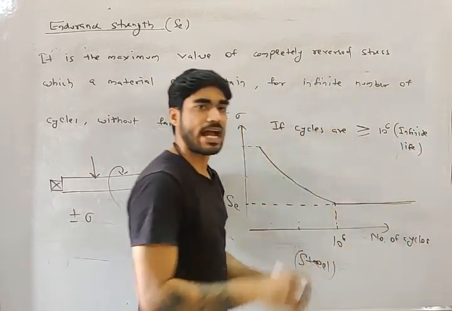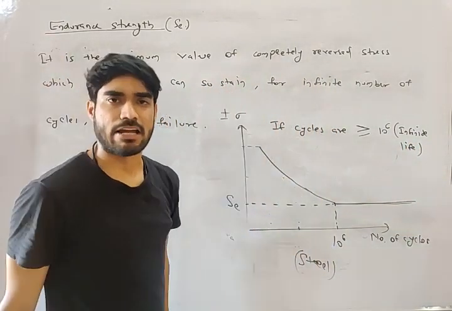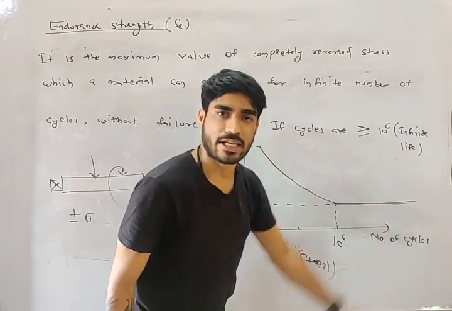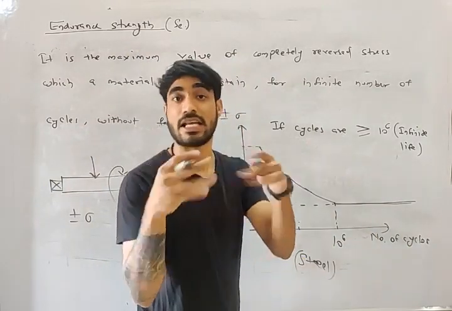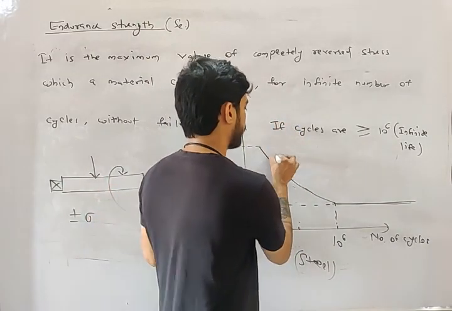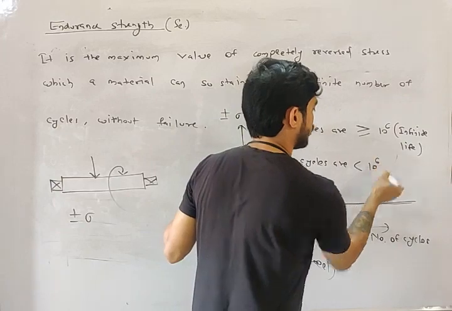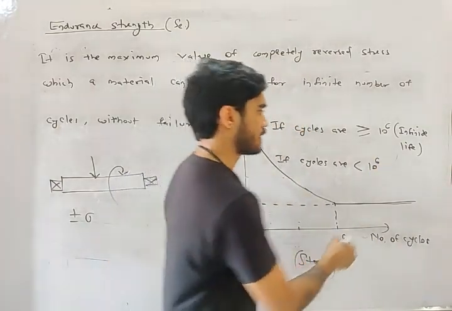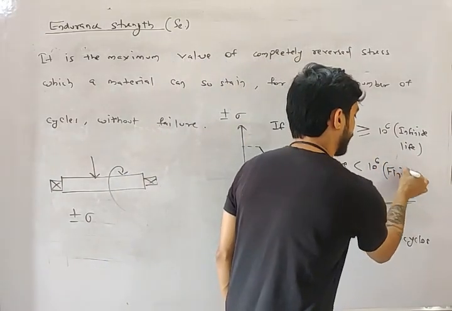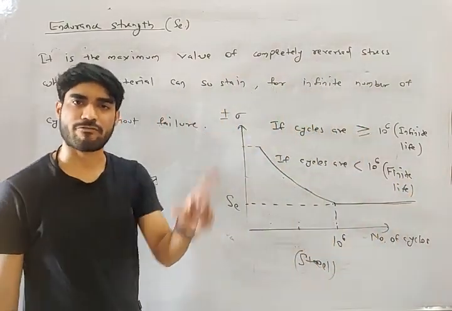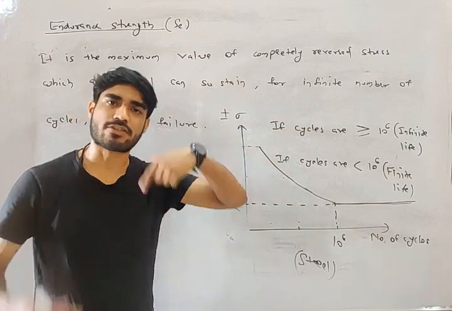It will never break. But if cycles are less than 10 to the power 6, it means finite life. Finite life means at some point of time, after some number of cycles, it will fail.